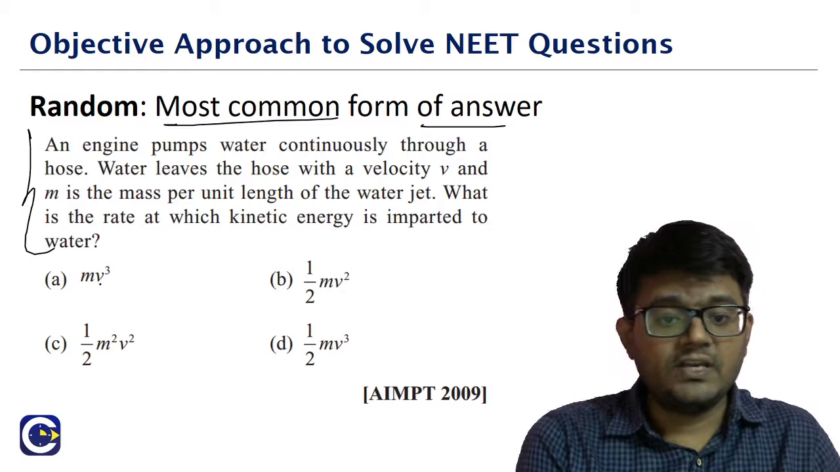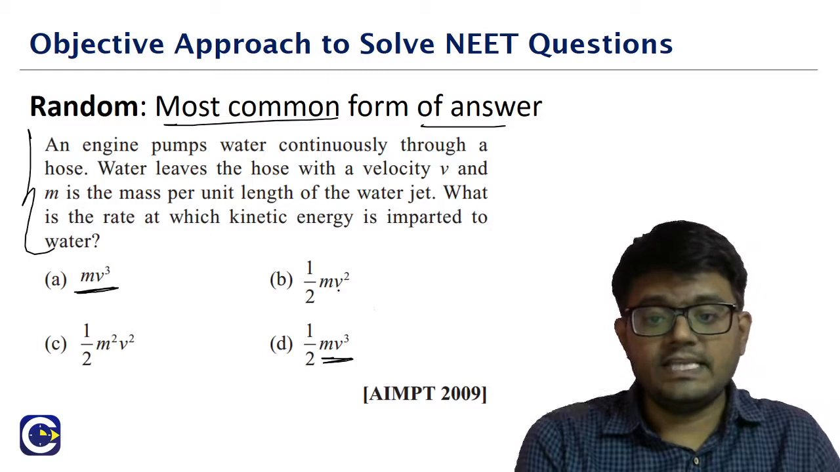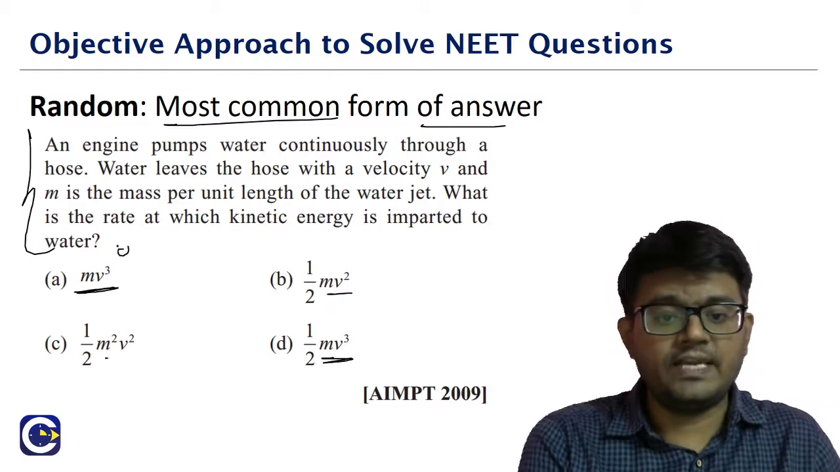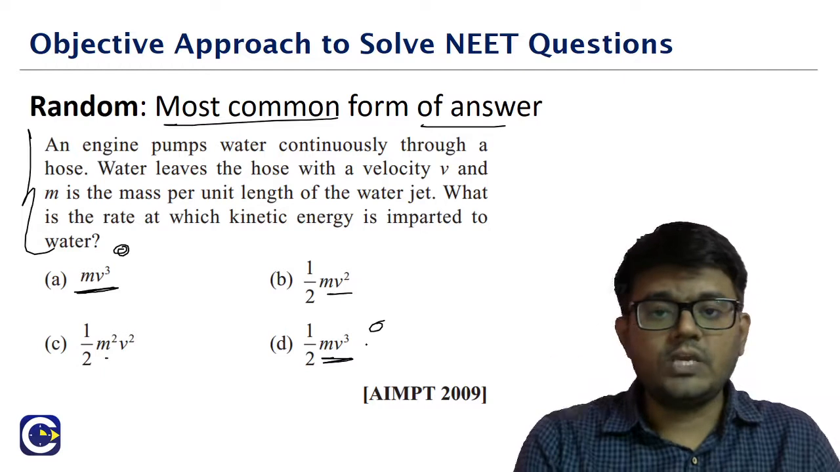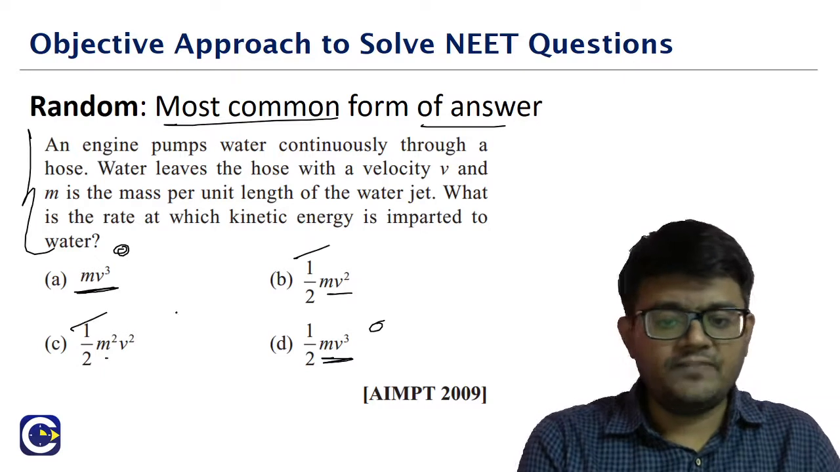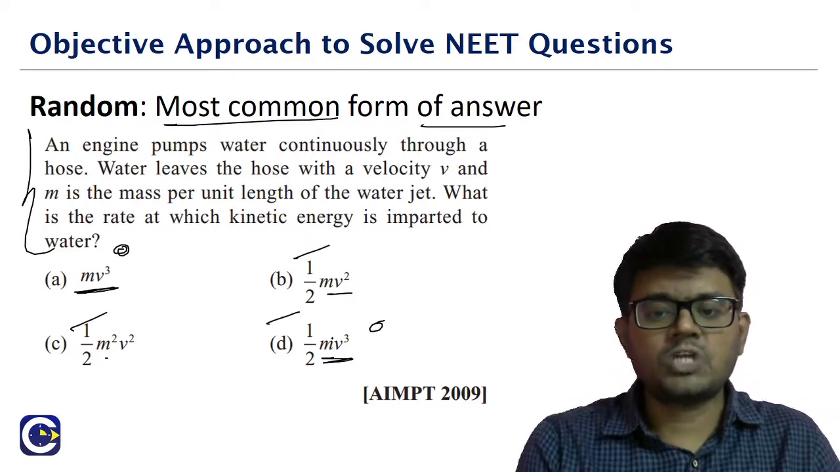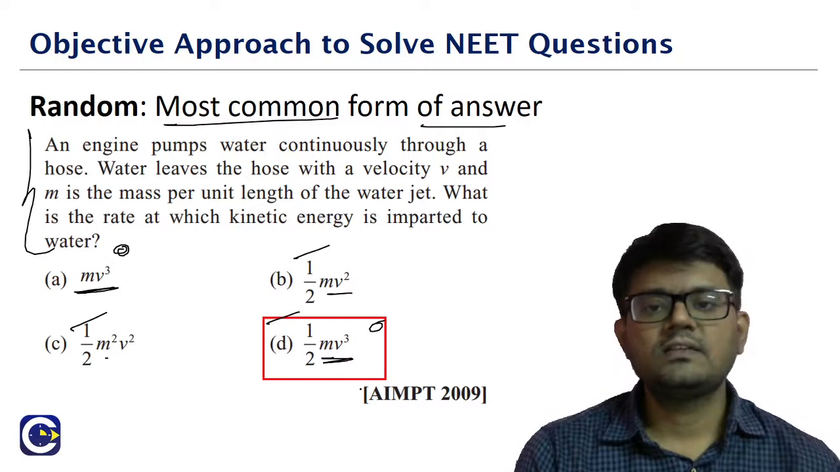So look at this. What is it that I have? mv cube is there, mv cube is there. Here mv square, m square v square. Where is it most common? mv cube is most common. Half is there, half is there, half is there. What is the most common factor? Half. So what is the answer? Half mv cube.